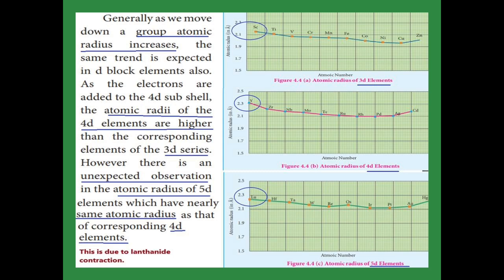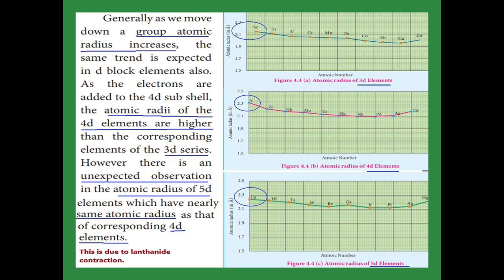The atomic radius group wise. See the first graph. The first graph indicates the 3d elements. For scandium, the atomic radius lies between 2.1 and 2.3, and the second graph is for the 4d elements. The atomic radius of yttrium is 2.3, so this one is somewhat higher than scandium. Then again the 5d elements, where the atomic radius is nearly 2.5. The first element contains the atomic radius 2.3.